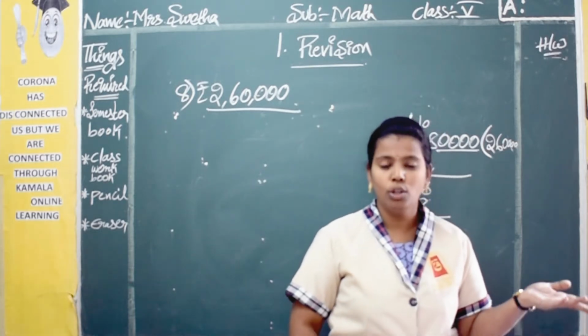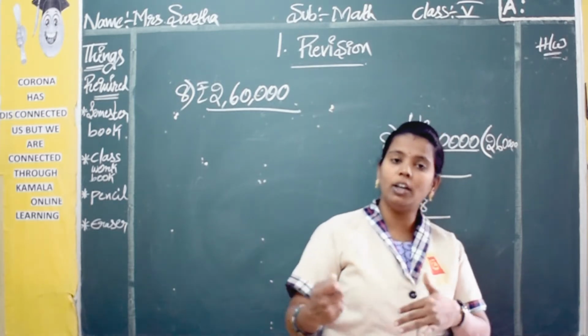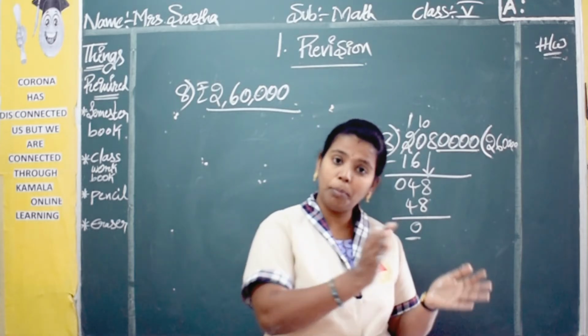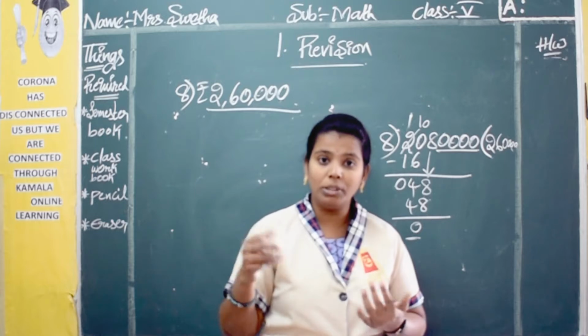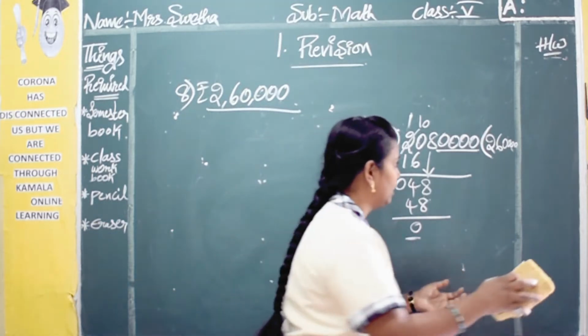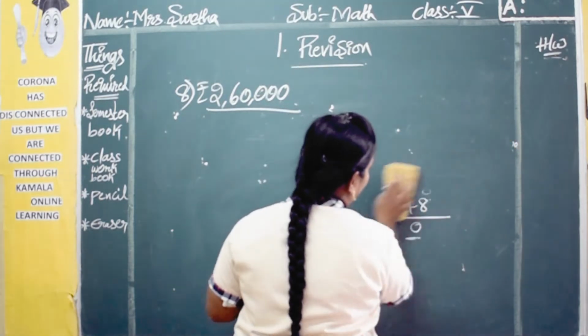So how much is returned? They are asking. For finding the returned amount, first you have to add up how much the bill was, how much she has paid, and how much she will get back. All these you have to calculate. So everything you have to do in the rough column.